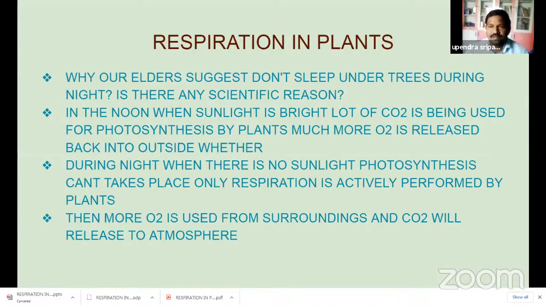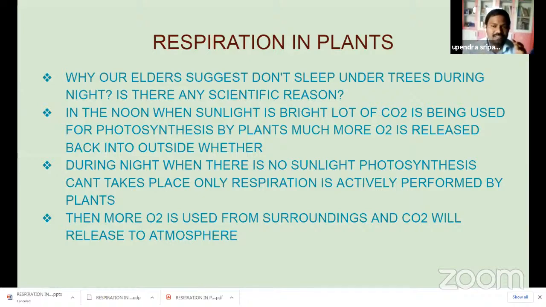So a lot of oxygen is released to the atmosphere at noon, when the sunlight is very bright. But during the night, the photosynthesis process is absent. Why? Because there is no sunlight. You know well, there is no sunlight, there is no photosynthesis. So the photosynthesis process is absent, and atmospheric carbon dioxide is not absorbed by the plants.